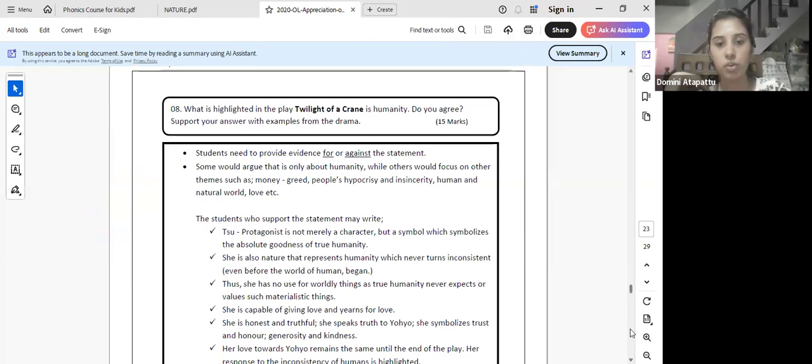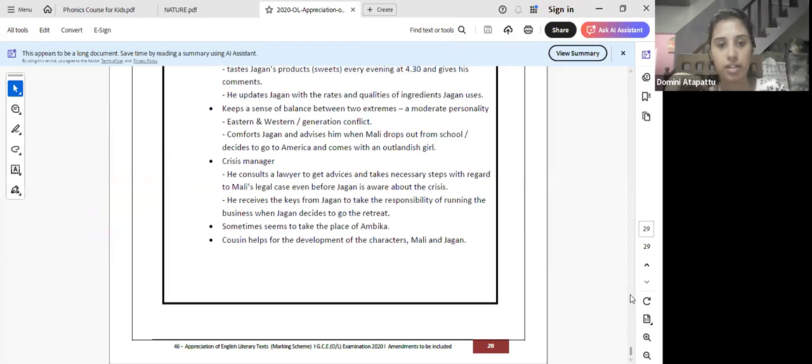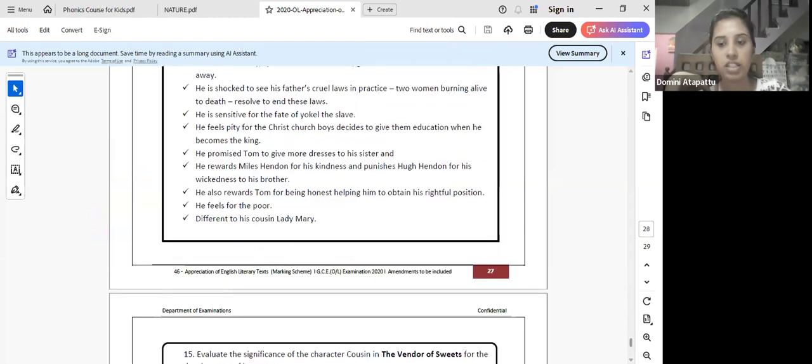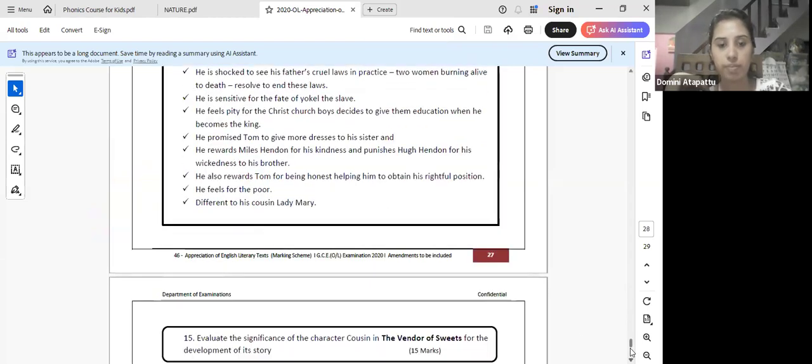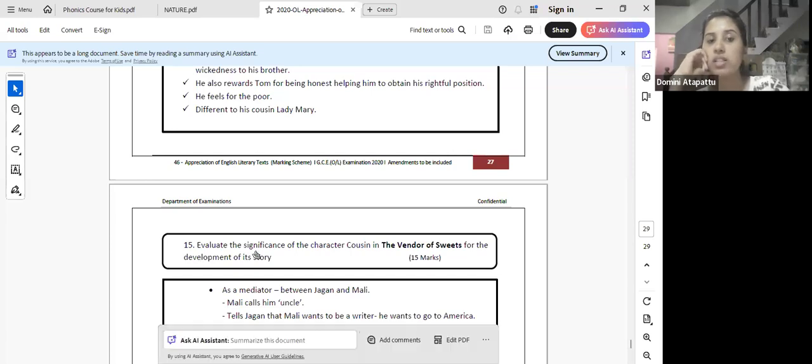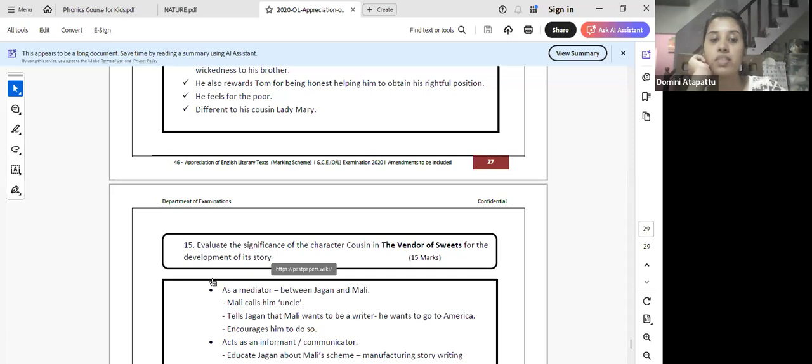Okay, let me show you what I just said, proof of that. Here's the question from Malgudi Sweets: Evaluate the significance of the character cousin in the Vendor of Sweets for the development of its story. So this is a question based on the cousin's character. But can you write it just based on the cousin's character?